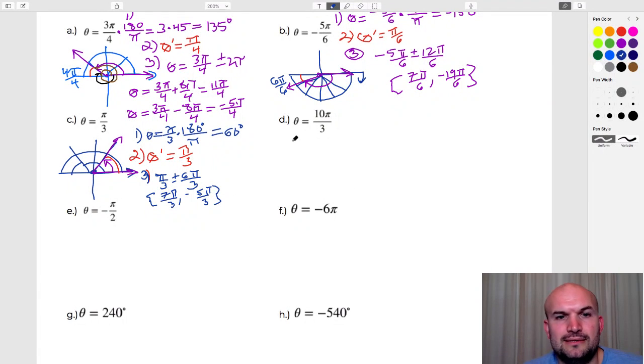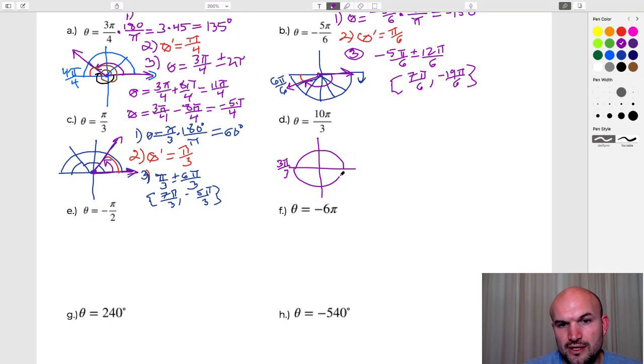Okay. All right, let's go into D. Now we're dealing with an angle where I think it's really helpful to understand this kind of circle idea. So let's go ahead and draw this in purple. All right, so now we're dealing with thirds, right? And I did that previously over here. So if we were going to draw this in thirds, we know that halfway around a circle is 3 pi over 3. And if I continue that circle, we would have 2 pi, which we've already practiced, which would take us to 6 pi over 3.